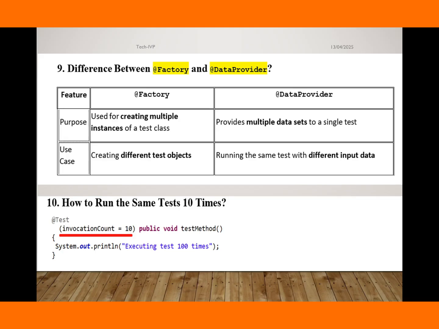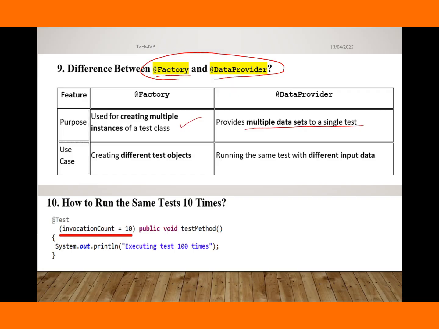Okay, the next question is, what is the difference between @Factory and @DataProvider? Really, this is a very important question. The purpose of factory is creating multiple instances of the class. Guys, in the last video we already discussed page factory, so please go through that video, then you will understand all these things. So @Factory is used for creating multiple instances of the test class, and DataProvider provides multiple data sets to a single test.